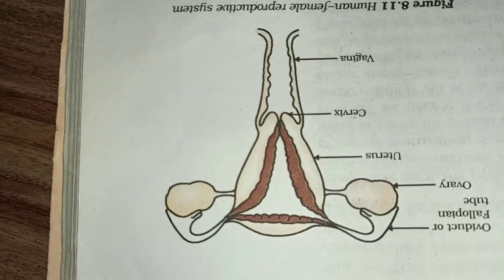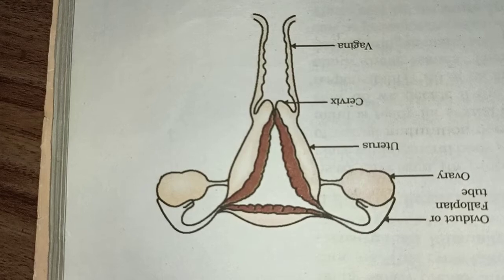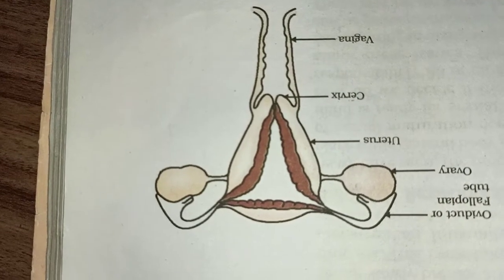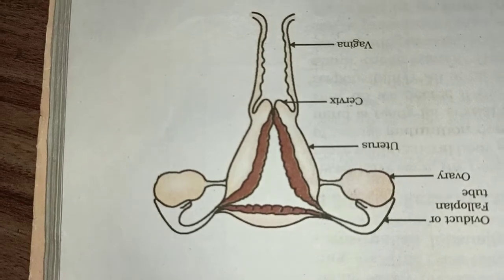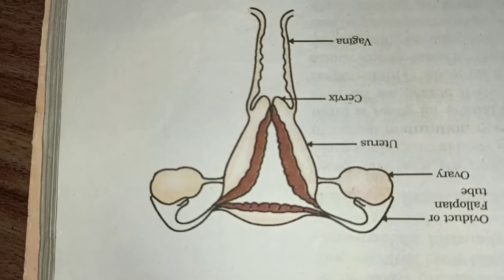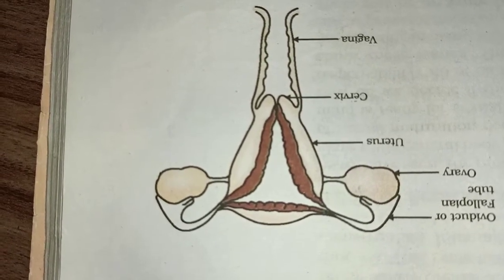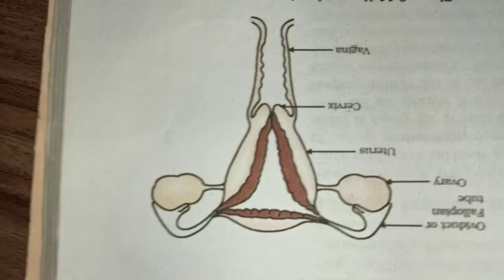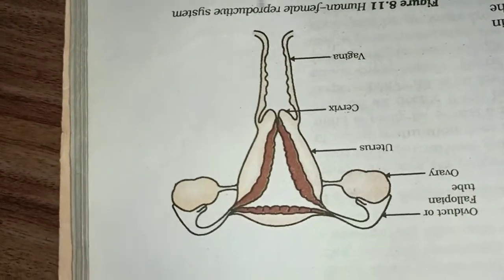For this primary sex organ, the secondary sex organs also help. Here we are going to talk about necessary sex organs and accessory sex organs in detail. So this is the diagram of the human female reproductive system.